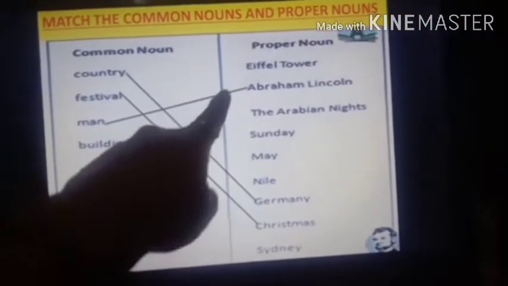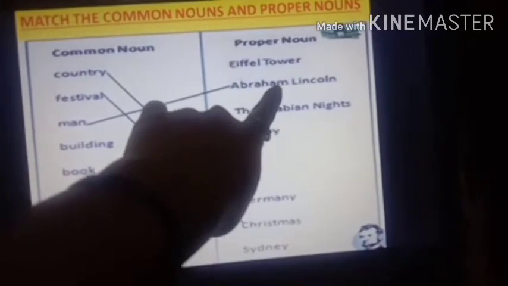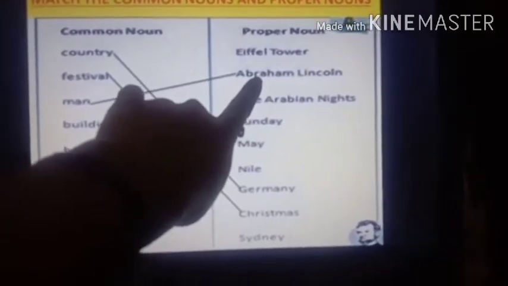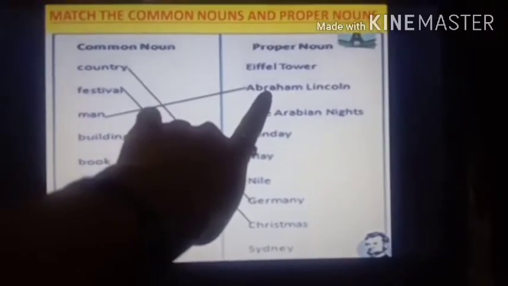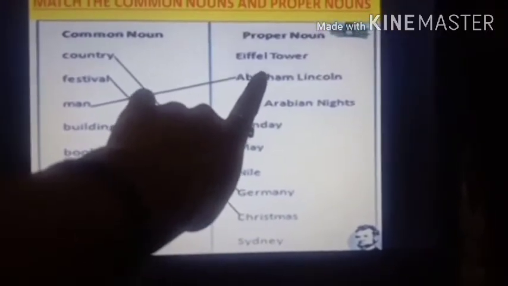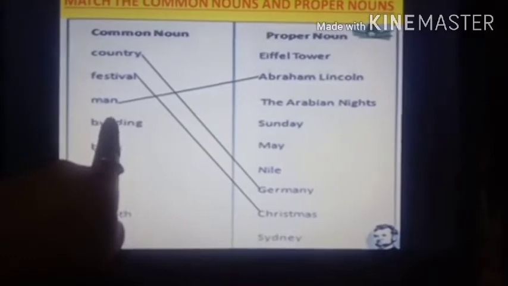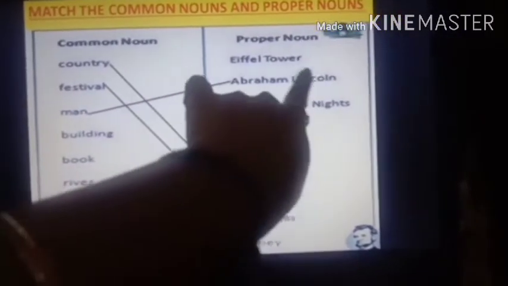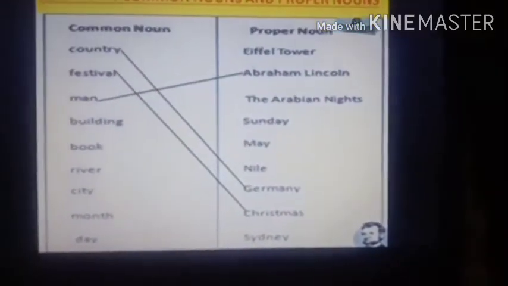Now see, Abraham Lincoln. Abraham Lincoln is the name of a man. Okay, he was a president of United States of America, right? So man is a common noun, but if I give a name to the man, it becomes a proper noun. So Abraham Lincoln is a proper noun.